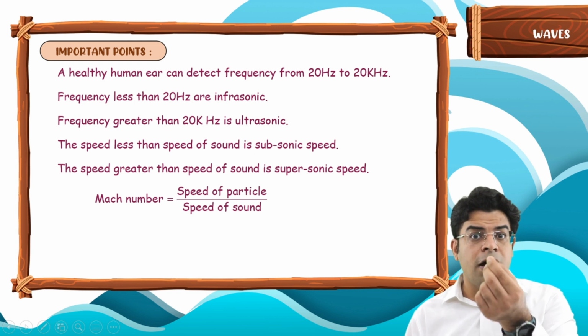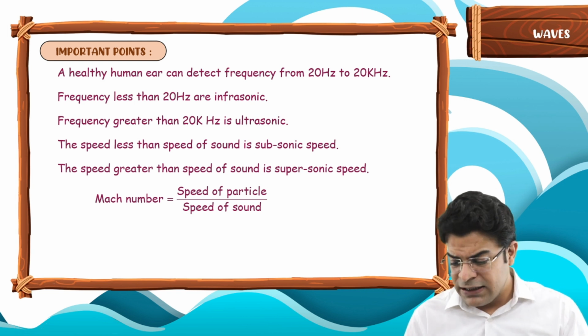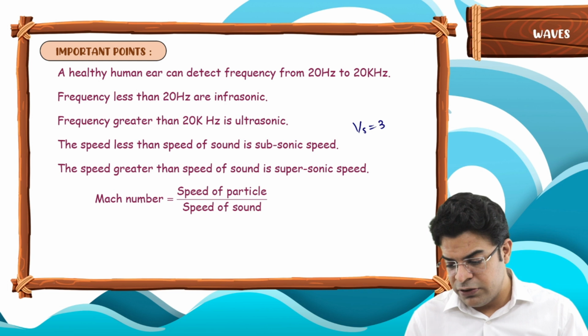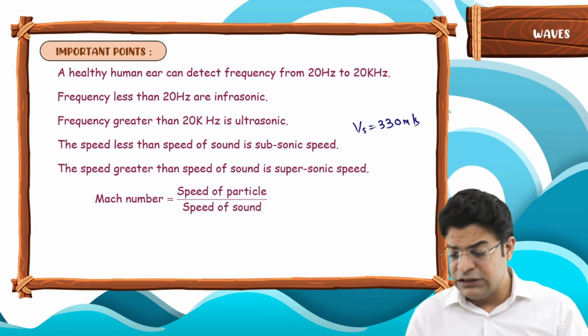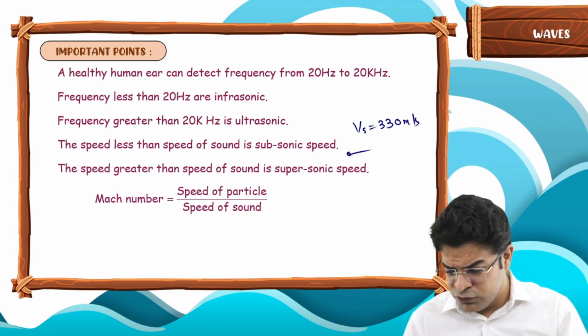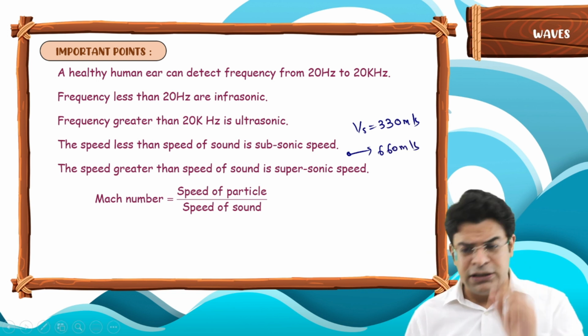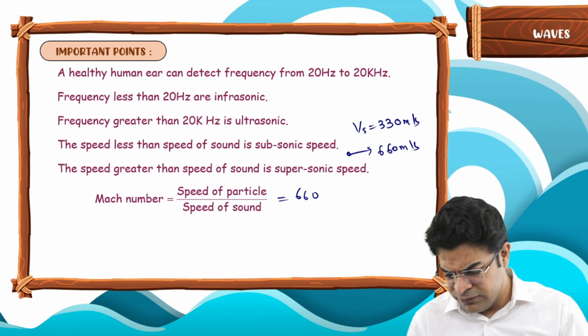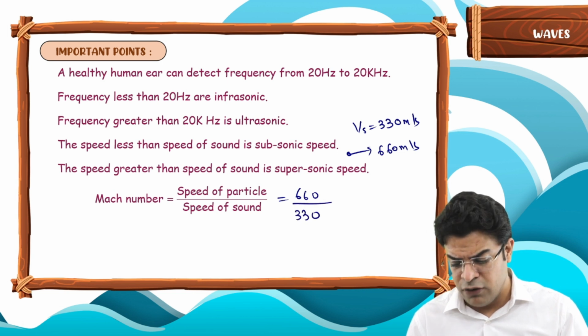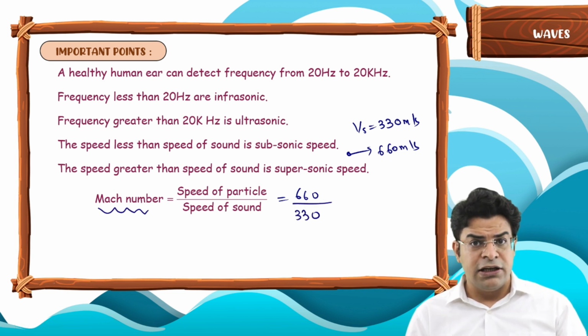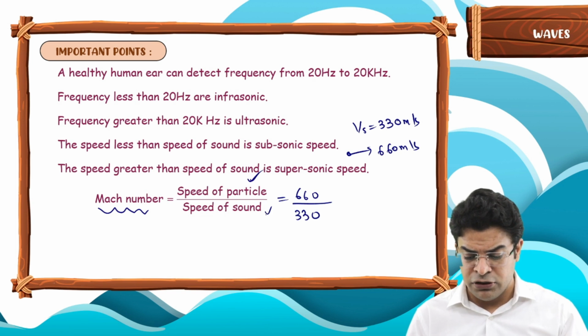Speed of the particle upon the speed of the sound. Let's say the speed of sound is 330 meter per second and some particle moves with a speed of 660 meter per second. Then the Mach number for such a particle will be 660, the speed of the particle upon the speed of sound. So Mach number is nothing but the ratio of speed of particle upon the speed of sound.